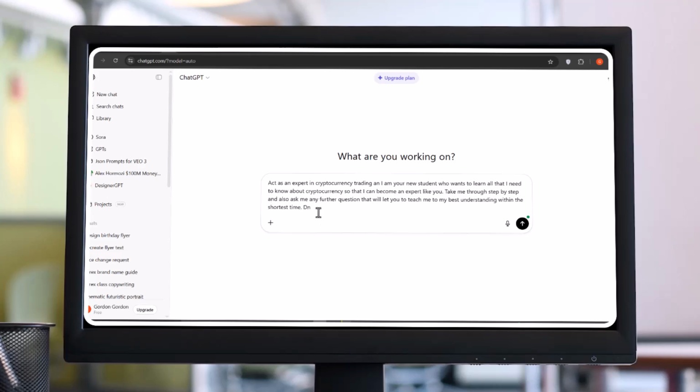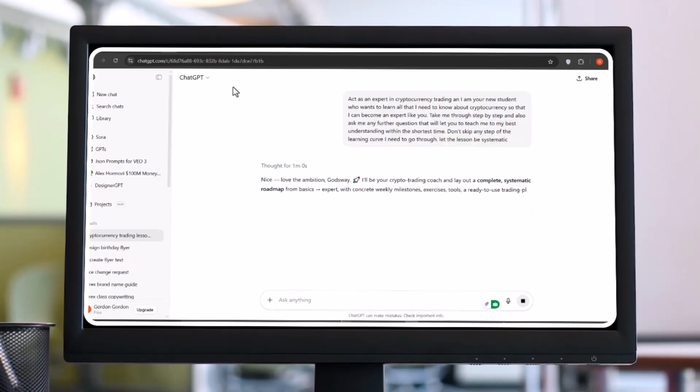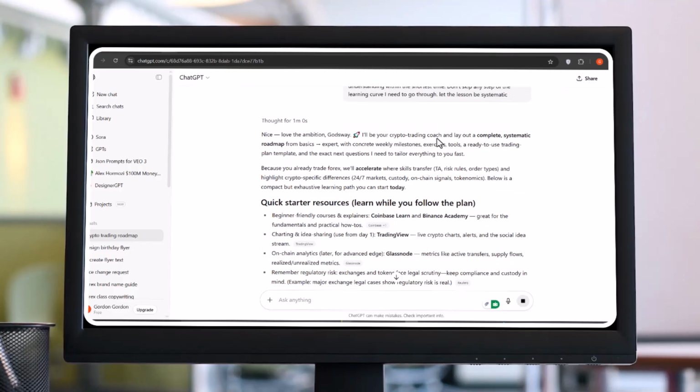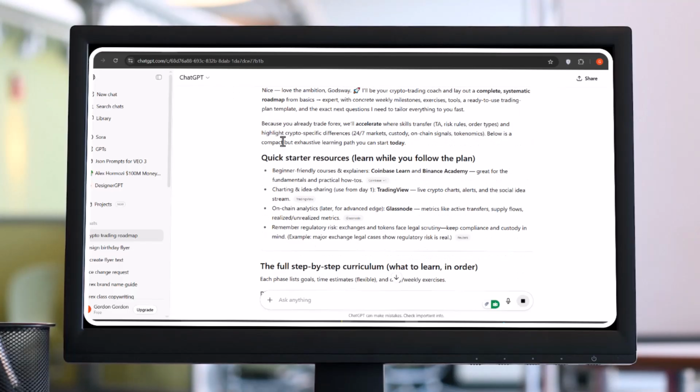So here I am in ChatGPT right here. I've opened up ChatGPT, and the first thing is to give ChatGPT instruction. Tell ChatGPT to actually help me learn cryptocurrency as a complete beginner. That is a prompt I just gave ChatGPT right now. Let's see the result. ChatGPT quickly outlined the things that I need to do to get into the cryptocurrency space, how I should go about the learning curve, what I need to do first, and in that order. But then there is something missing over here. I'll tell you more about that later.